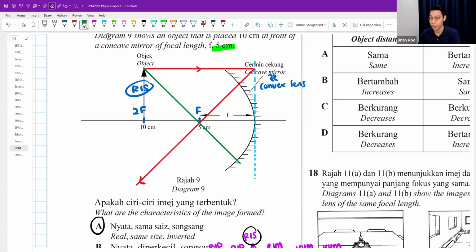Then if it passes through your focal point, okay, when it reflects, it will become parallel. Okay, wait, this one, somehow I cannot really draw nicely. Okay, something like that. Okay, I'm just trying to show you roughly.